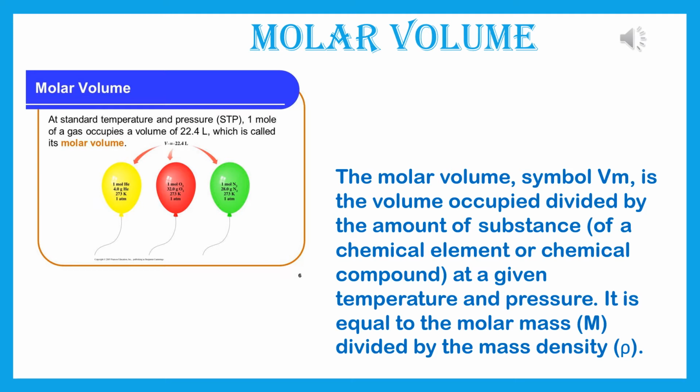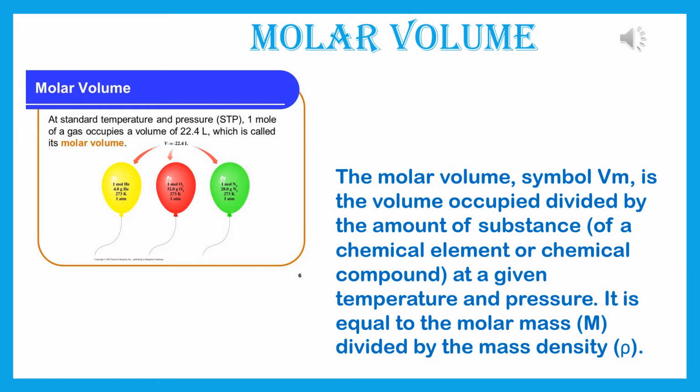See the diagram, three balloons are there. Within them, hydrogen, oxygen, helium and nitrogen gases are there. But the volume of all of the gases is 22.4 liter.